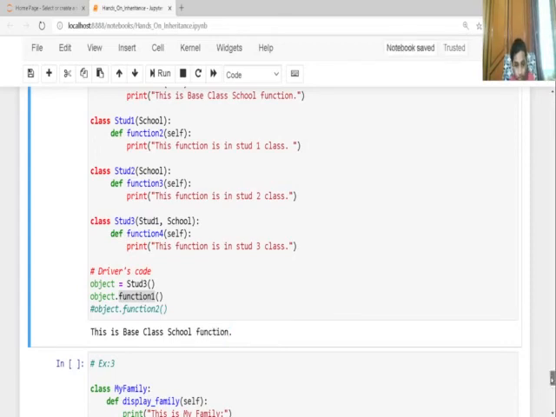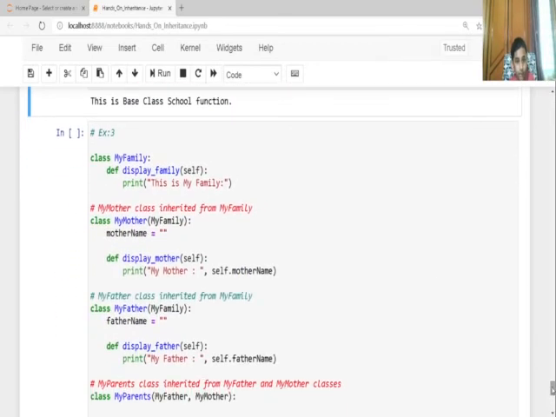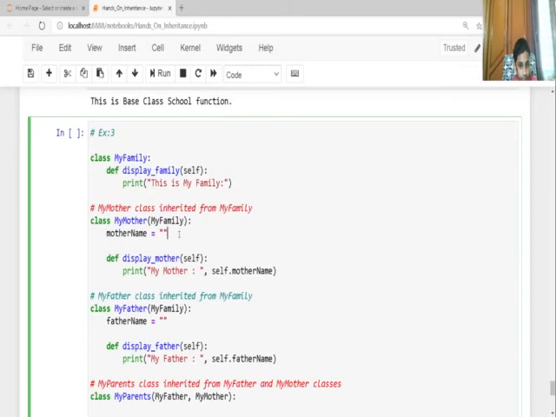So now let me show you another example. Class my family. I created a method display family with self. This prints: this is my family. Now my mother class is inherited from my family. So mother name, I created mother name as nothing. Now I'm going to create a method display mother that prints my mother, self dot mother name. So let me give my mother's name as Bindu,